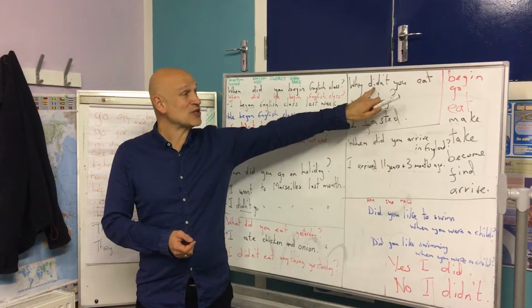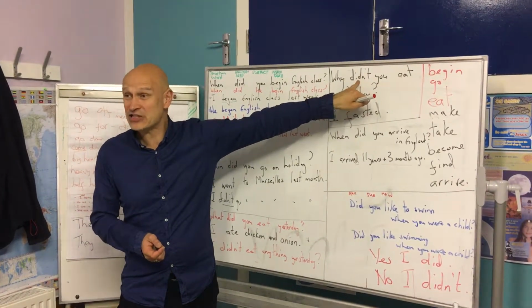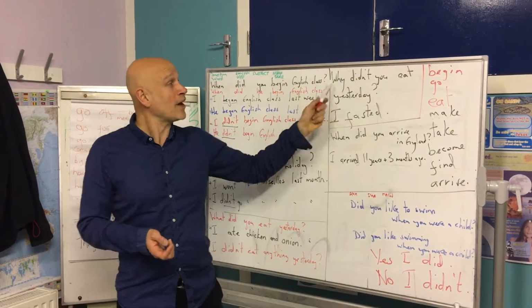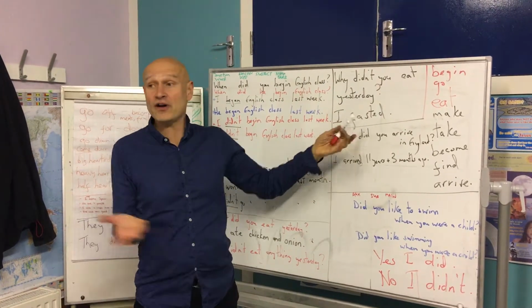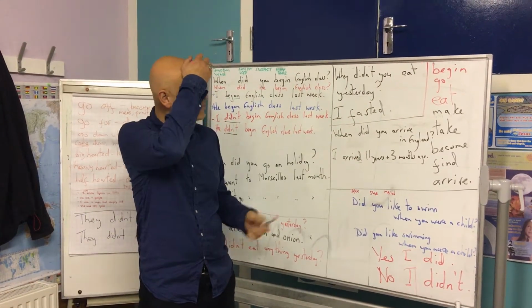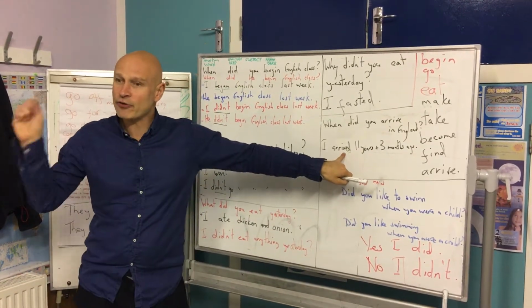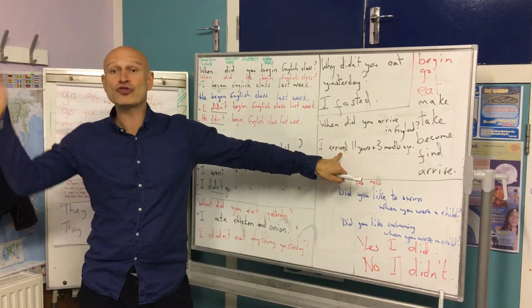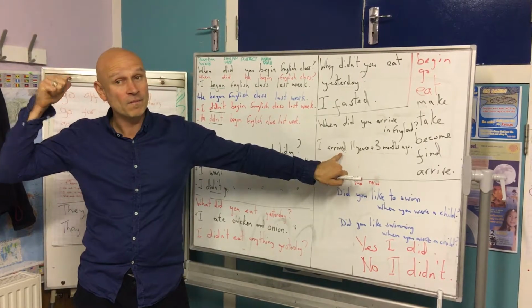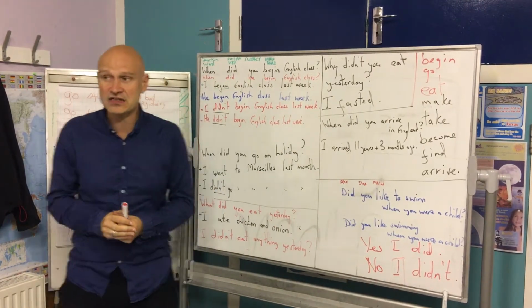And here's a question with a negative. Why didn't you? You can do that as well. Why didn't you eat yesterday? Well, I fasted yesterday. That's why. When did you arrive? I arrived. So notice how the verb is always in the past simple for positive sentences.